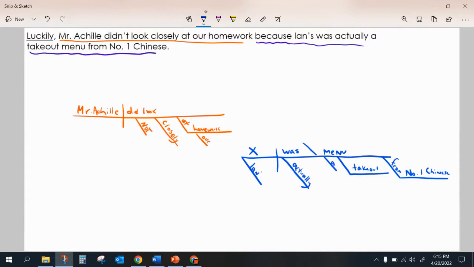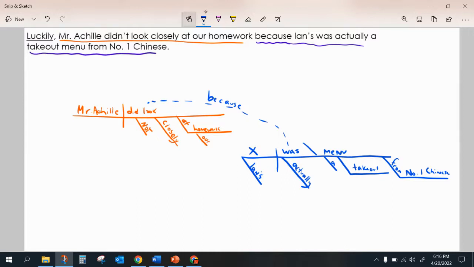We're going to do something different. Well, not really necessarily different, but we're going to explain this a little bit more in a couple videos from now, but just trust me that the word homework is trying to sit right here. It's Ian's homework was actually a takeout menu from number one Chinese. Now, this is an old school adverb clause, so I don't think about connecting homework to that X. That's not what's happening here. It's an adverb clause. That word because is going to go from verb to verb, and here's that word because sitting right here. I love that.